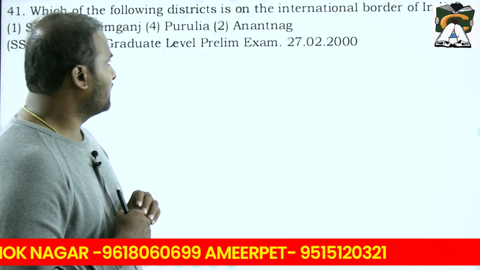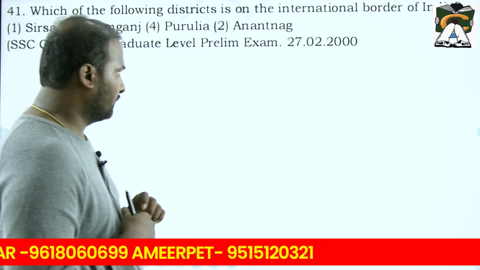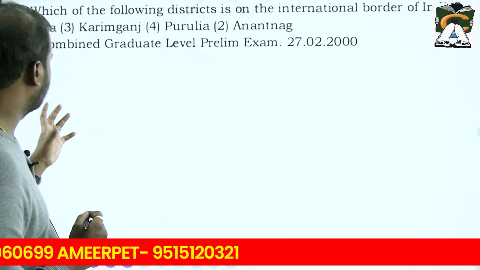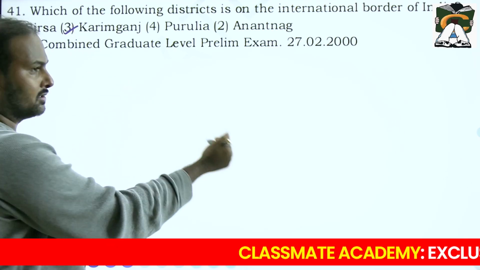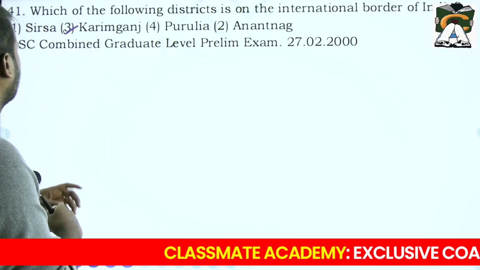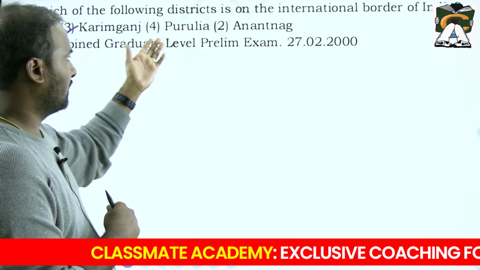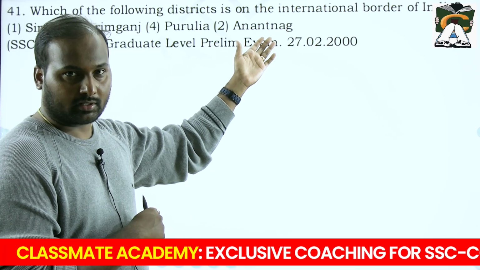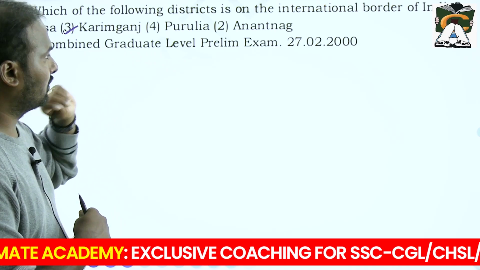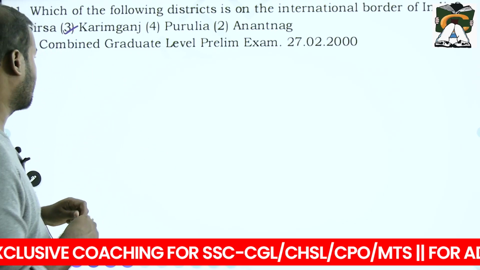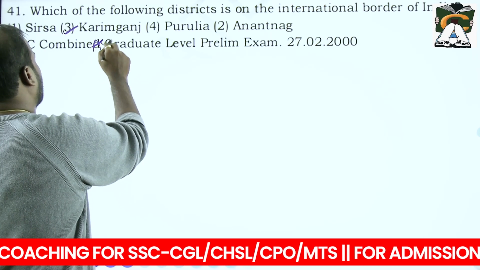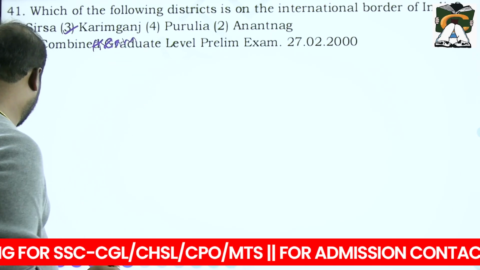Which of the following districts is on the international border of India? Again, this is a bit of a difficult question. Anyway, the direct answer is Karimganj. That is the answer. Because Sirsa is in Haryana, Puriala in West Bengal, Anantnag in Jammu and Kashmir, and they do not have international borders. Whereas Karimganj in Assam has an international border.